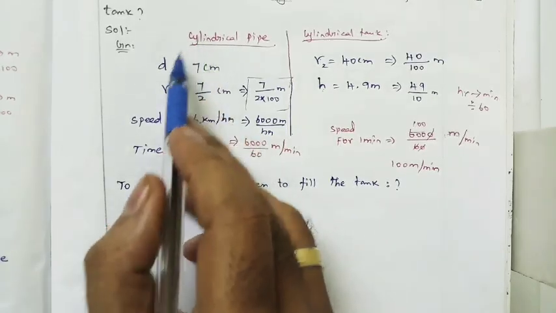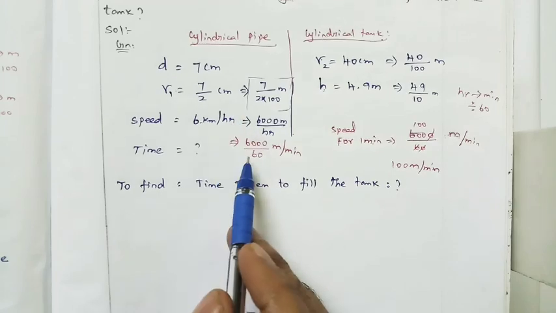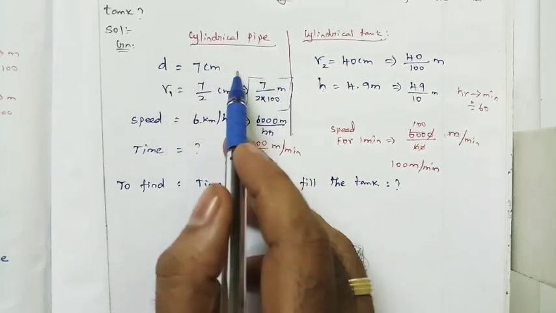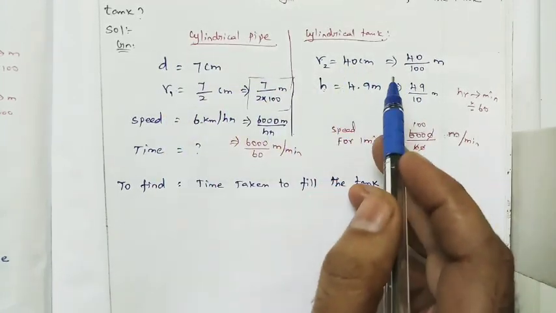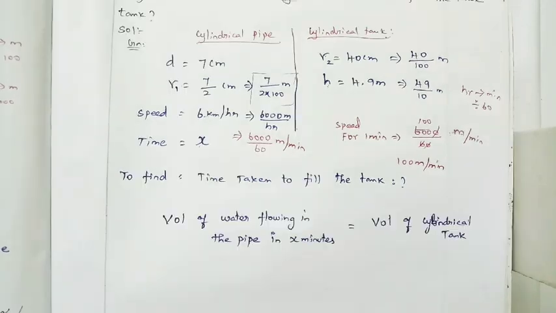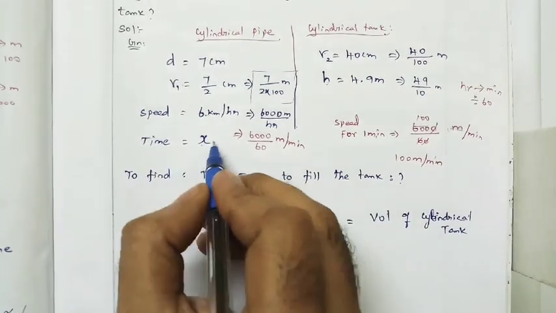So the volume of water flowing through a pipe is equal to the volume of the cylindrical tank, and the time taken is x minutes.